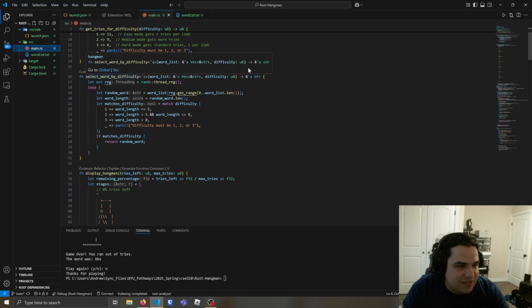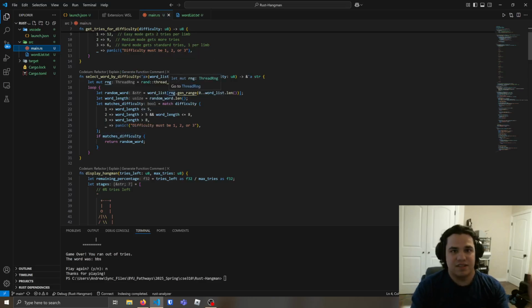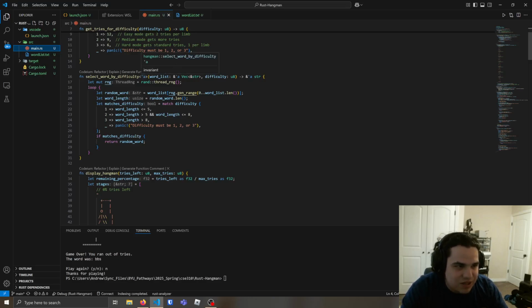Select word by difficulty, and this is where it gets a little bit more complicated. As far as my understanding goes, when we define functions in Rust, one of the ways that it's memory safe is the compiler won't work unless it knows that the code's not going to try to call something from memory that doesn't exist. And so this A thing here, it was confusing at first, and I still don't quite get why it's organized this way.